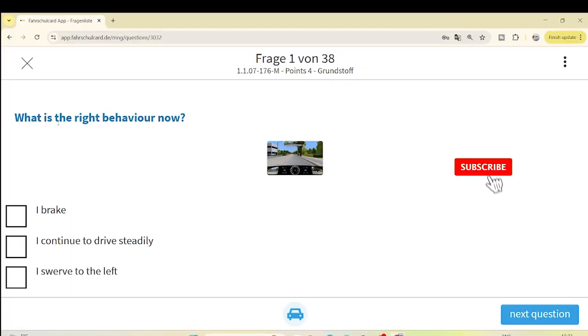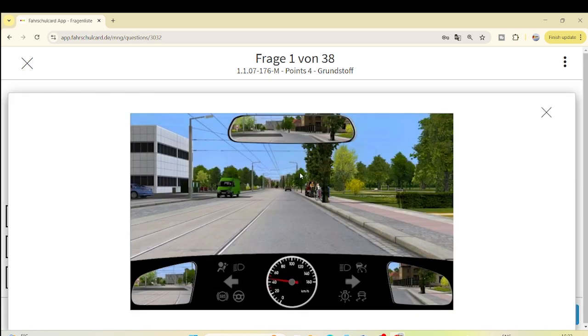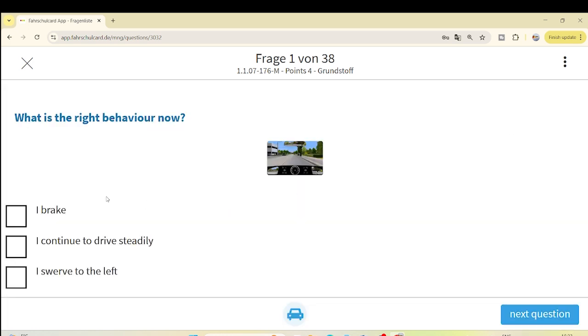Let's see what the options are, what is the right course of action, what is the right behavior now. Sorry, in the exam normally you have the opportunity to watch a video 4 times. So what is the right behavior now? I think it is very clear. Natural human instinct will say that you have to brake right away, because this black car will come back into your lane after overtaking you, and the cyclist will definitely try to come onto the road, and maybe you need to brake a bit hard. This will not be emergency braking, but you need to put a lot of pressure on your brake pedal.